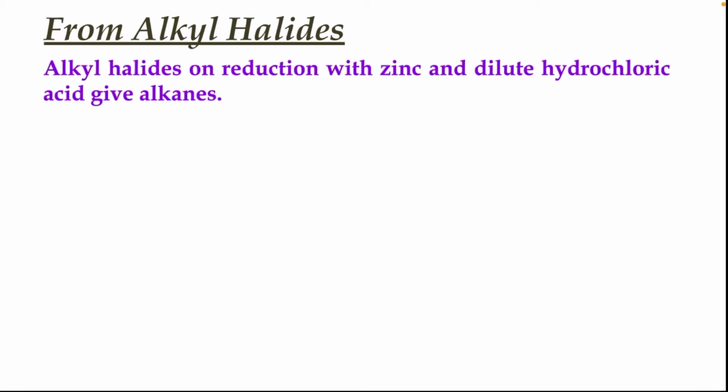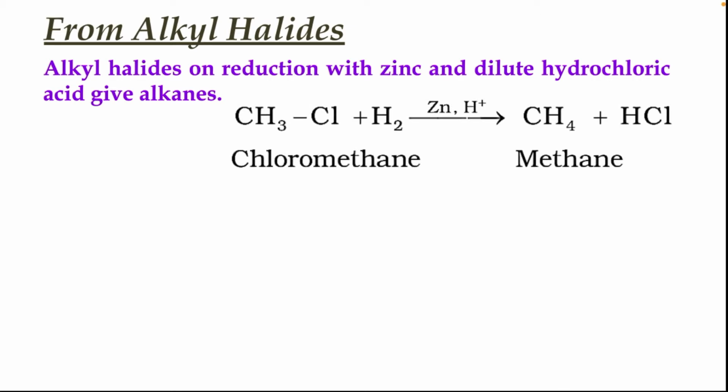Next, how can alkanes be prepared from alkyl halides? Alkyl halides on reduction with zinc and dilute hydrochloric acid give alkanes. So this is another method of preparation. Here we have chloromethane plus hydrogen gives CH4 plus HCl. CH4 is the desired alkane.